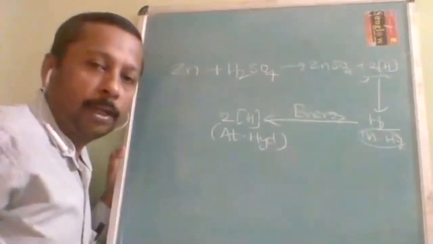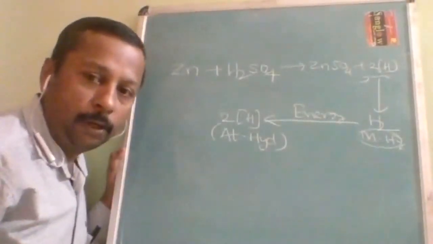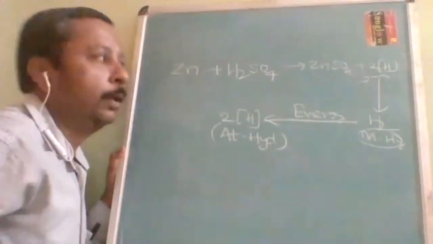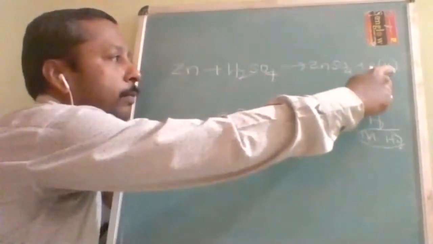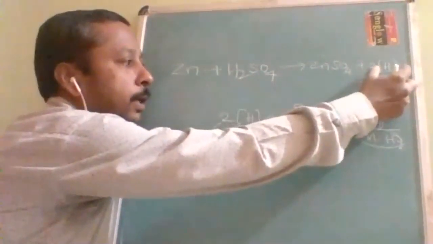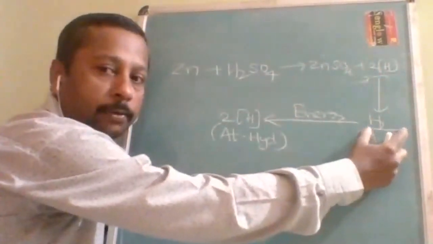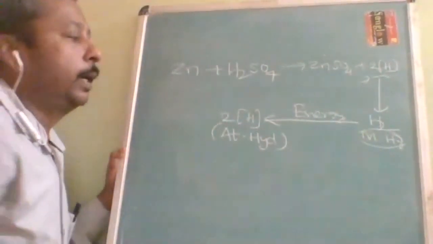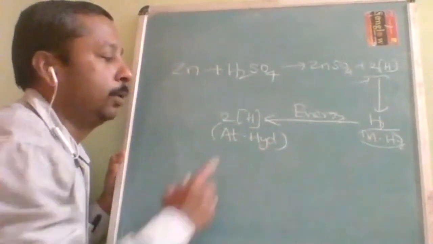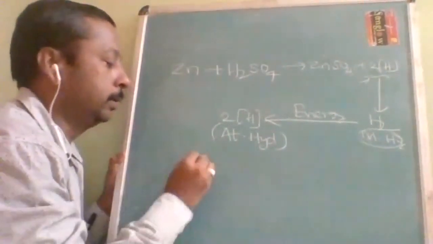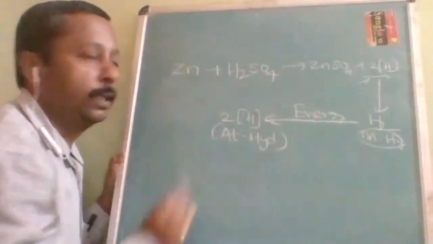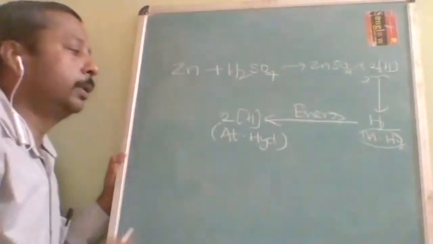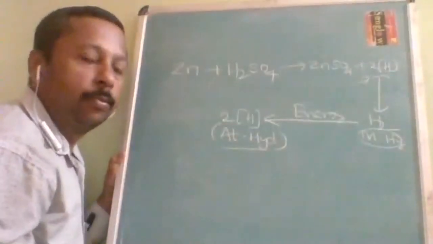To form atomic hydrogen, how many steps should we take? Very good, 2 steps. In the first step, it gives you nascent hydrogen, and in the next step the molecular hydrogen goes to atomic hydrogen, which is more energetic. We are giving it energy, and only then is it able to form. That's why atomic hydrogen is the most reactive.